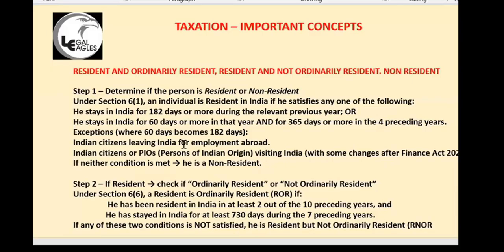So there are different types: resident and ordinarily resident, resident and not ordinarily resident, and the other is non-resident. The main reason why these categories are given is basically for tax purposes. Who will be taxed? Who will not be taxed? So for resident and ordinarily resident, I think the next slide will help.